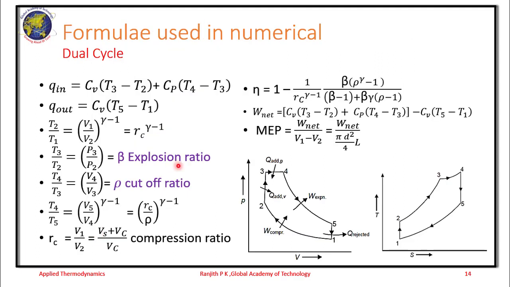So a quick summary of the formulas that we have used for the diesel dual cycle. So Q in, Q out, then each individual process, governing equations, then the compression ratio, then the efficiency, net work done, and the mean effective pressure along with the PV and the TS diagram.